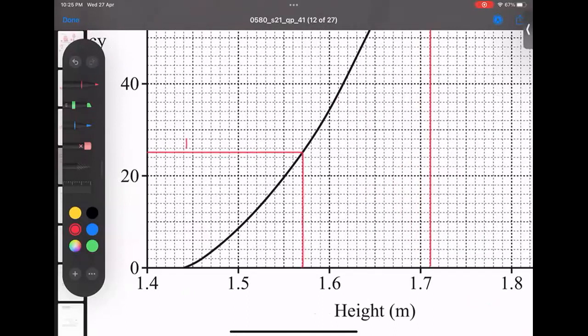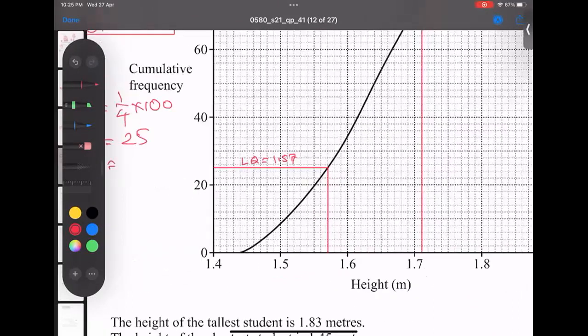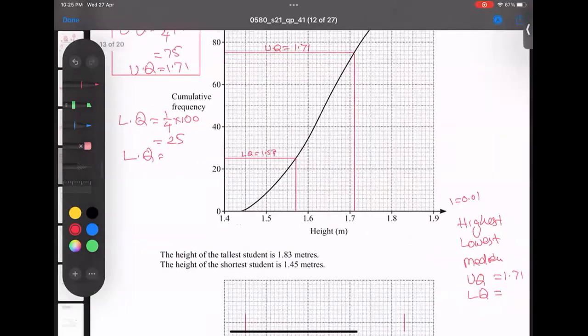So this is the lower quartile, and it is 1.5, then 1, 2, 3, 4, 5, 6, 7: 1.57. I believe all of you are understanding this part well. So I'm writing that the lower quartile is 1.57. This is also done.